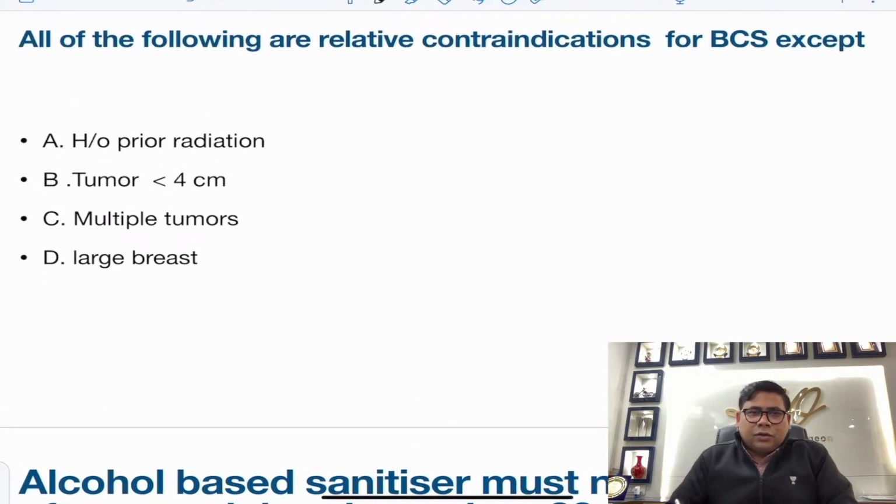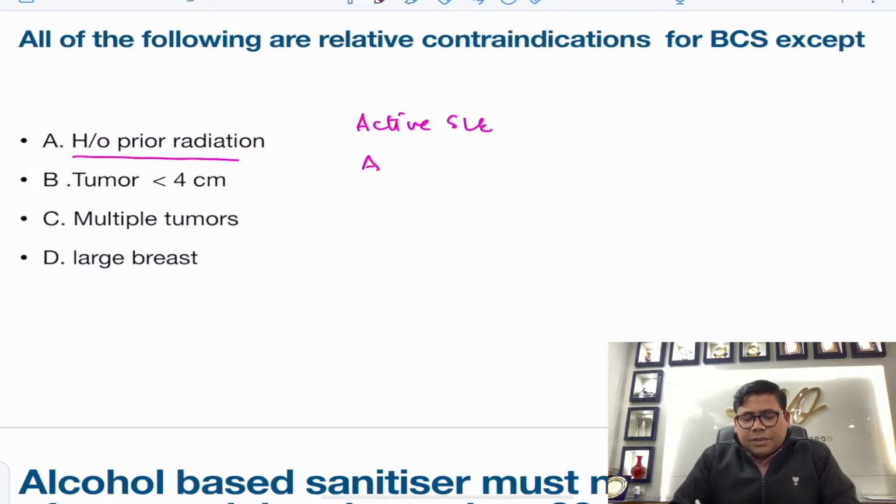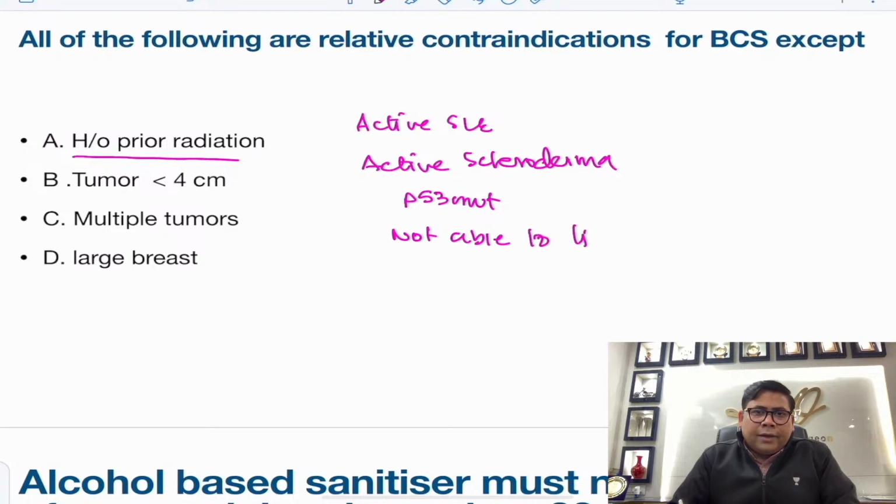Next, there was a question: all except are the contraindications for BCS. History of prior radiation, active SLE, active scleroderma, a family history known for P53 mutation, not able to lie supine. They are all relative contraindications.